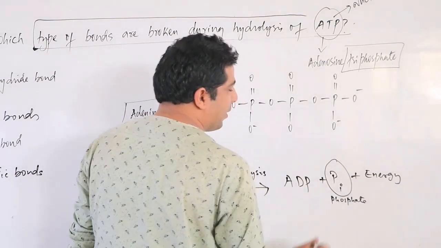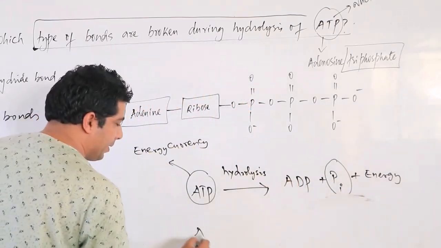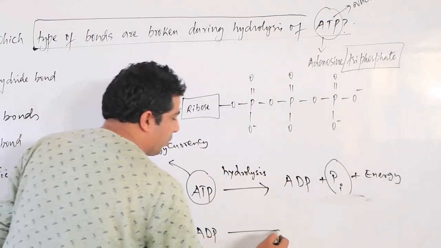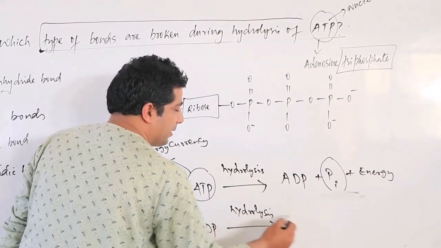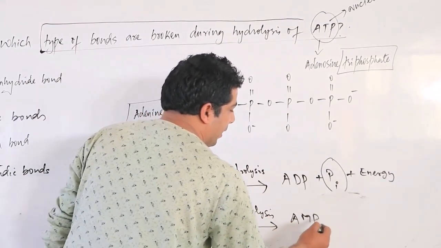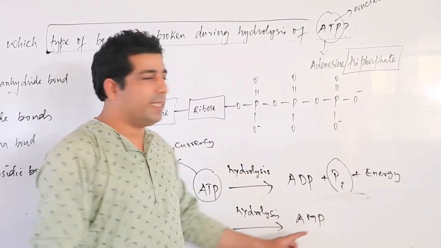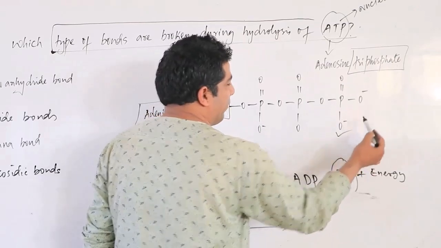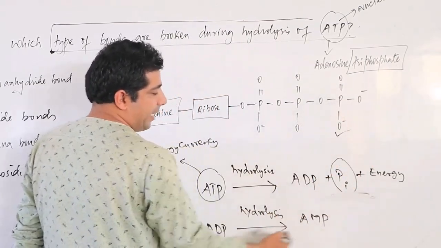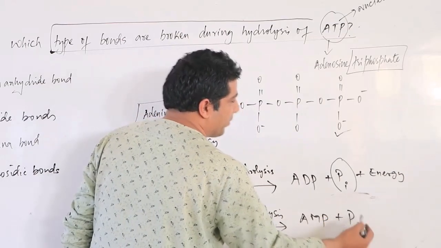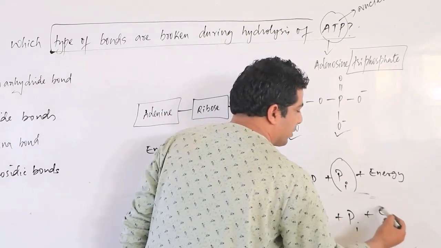We call it inorganic phosphate. Okay, so let's talk about now ADP. ADP will also undergo hydrolysis. If it undergoes hydrolysis, you will get AMP. AMP stands for adenosine monophosphate. That means, first of all, in the first case, one inorganic phosphate will come out. In the second case, one more inorganic phosphate will come out. This one will also come out, and you will get lots of energy here.